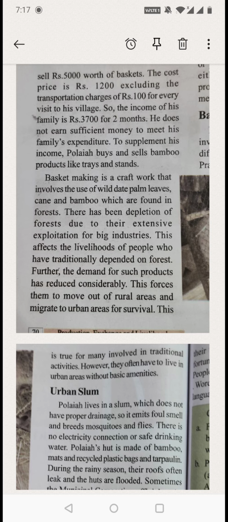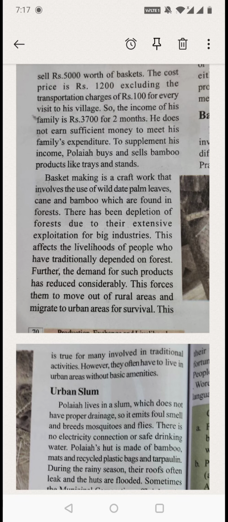So this cost of raw material and transportation cost, they'll be excluding. It costs 1200 for transportation, 100 rupees, and other charges like purchasing the raw material.